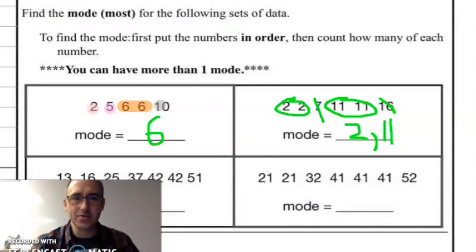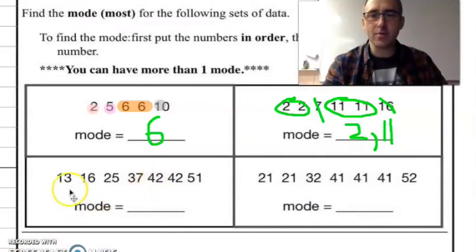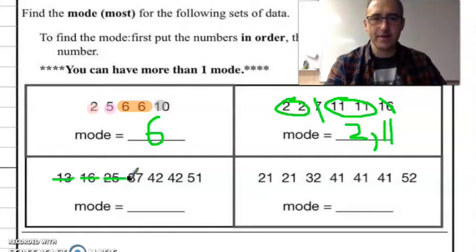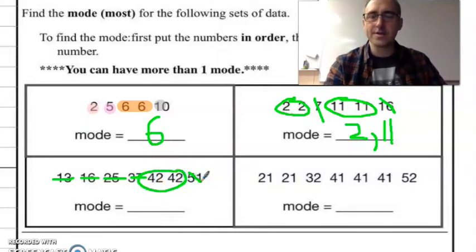Let's try the next one. I need to check to see if these are in number order. 13, 16, 25, 37, 42, 42, 51. Yep, they're in number order. Now I'm going to see if I have any repeats. I've only got one 13 and one 16, only one 25, one 37. I got 2 42s and a 51. Is there a most common number? Yes. 42 is my mode.